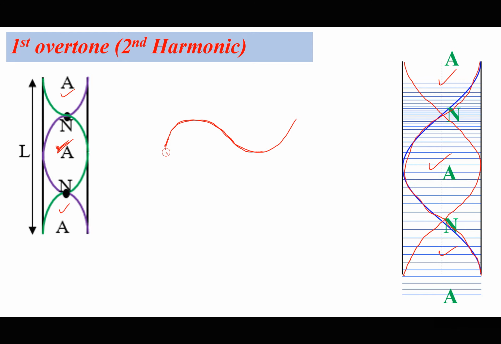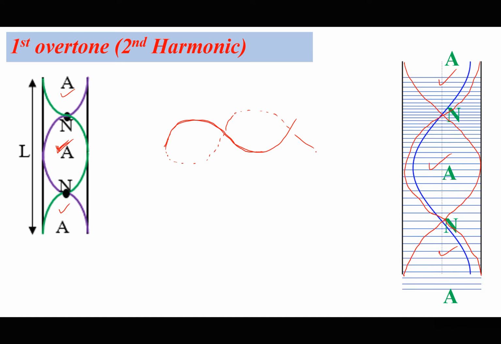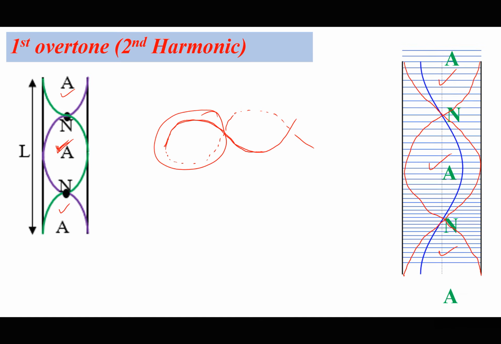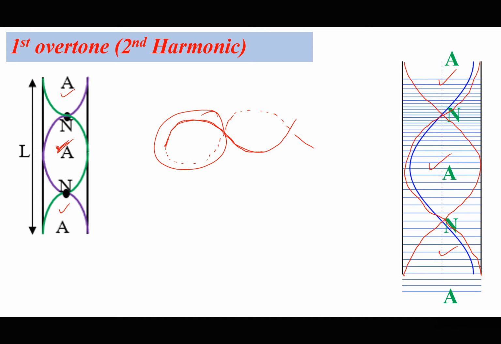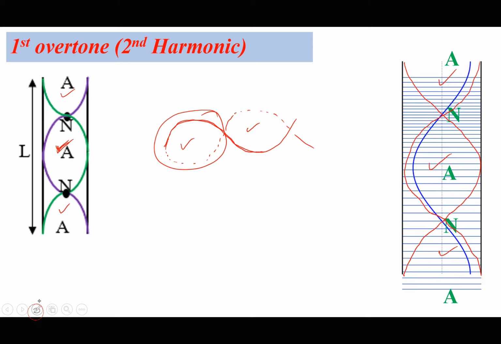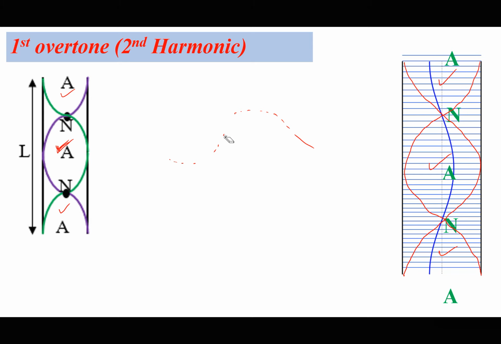So if I put an envelope around it, or to show that there's a reflected wave, it becomes something like that. So you can't say that this one loop here is a complete cycle, not at all. So this is half a cycle and half a cycle, because remember, this is a stationary wave. Do not confuse this with a progressive wave.